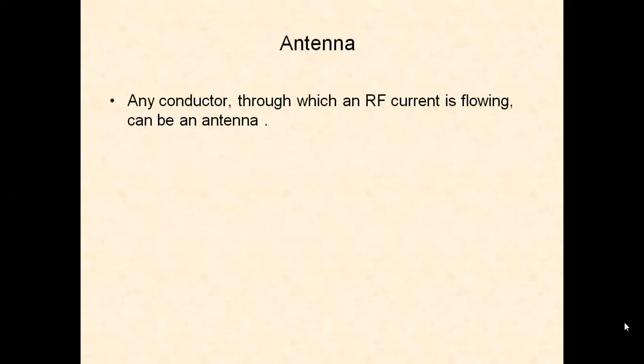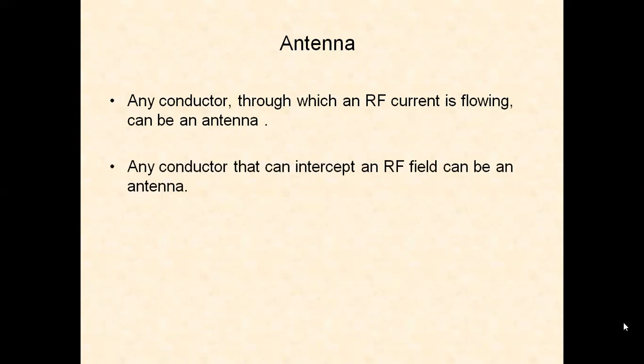Any conductor through which an RF current is flowing can be an antenna. A simple antenna can be any conductor. If you apply a current to that particular conductor, then there will be radiation. Any conductor that can intercept an RF field can be an antenna.